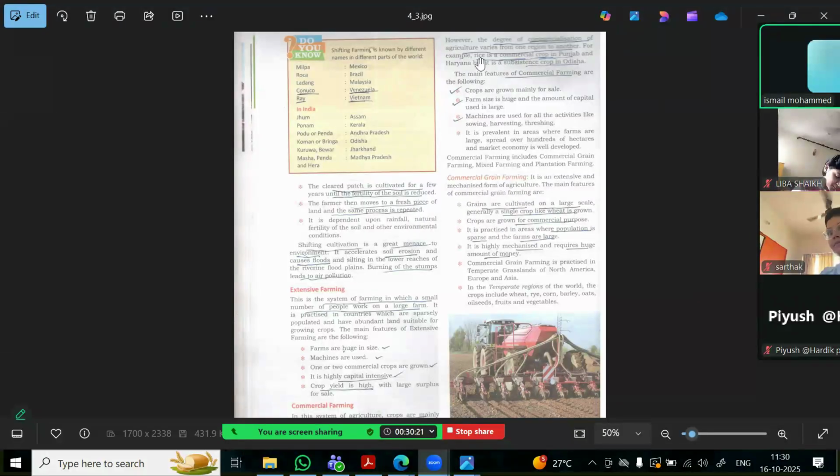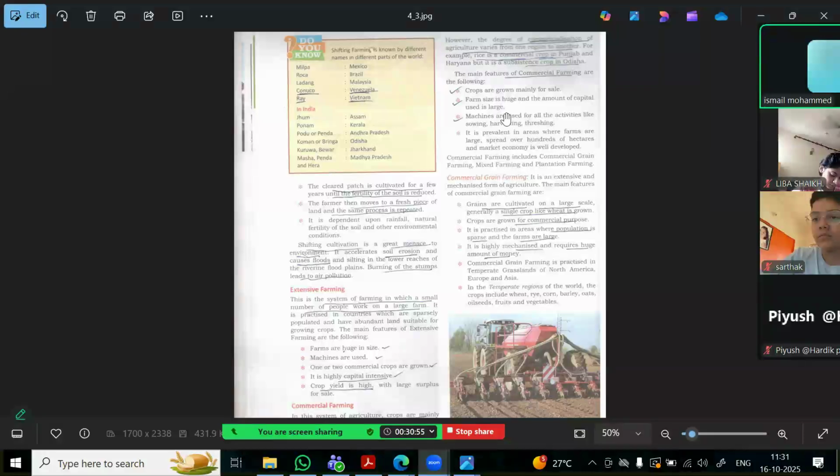For example, if you take rice, it is a commercial crop in Punjab. Commercial crop means they basically grow it to get more money. Whatever is done for a business purpose is called commercial. This is a commercial crop in Punjab and Haryana, but it is subsistence in Odisha. What is subsistence? It means the farmers grow only for their family's purpose. So depending on the region, it varies whether it's commercial or subsistence. That is what we call the degree of commercialization.